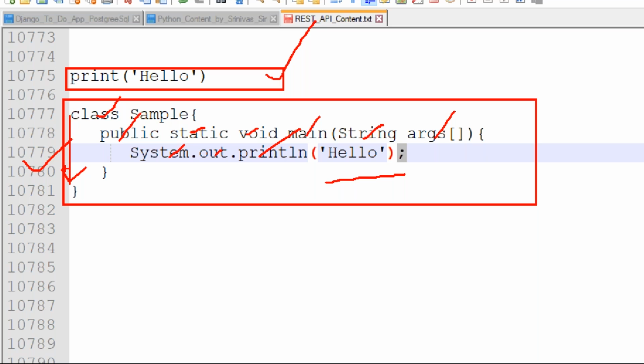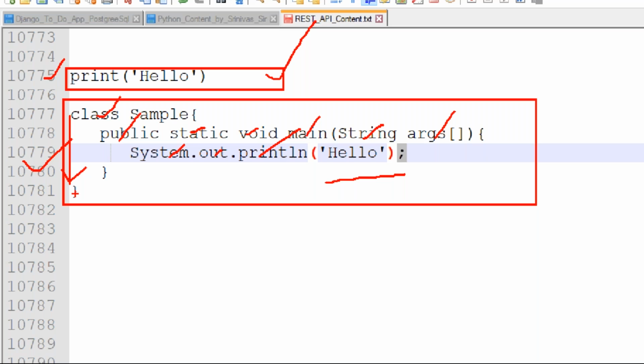More time taking means obviously the cost of the project is increasing. So more lines you are writing means more time is required. Because of more time, the cost of the project increases, and because of the more time, application performance is decreasing. When I'm writing a single line, it is immediately executed; when I'm writing more lines, then some time is taken. So obviously the performance of the application becomes a problem.